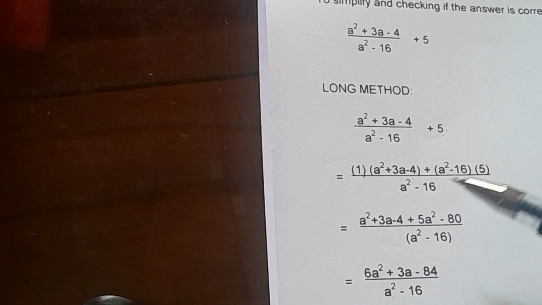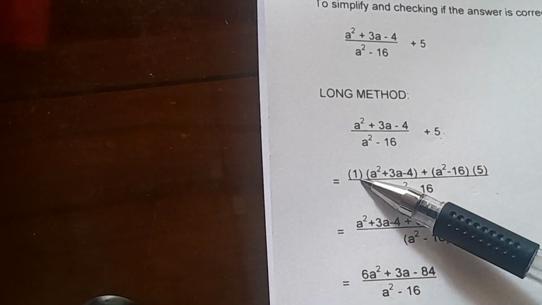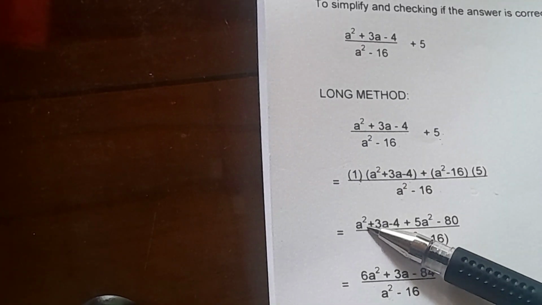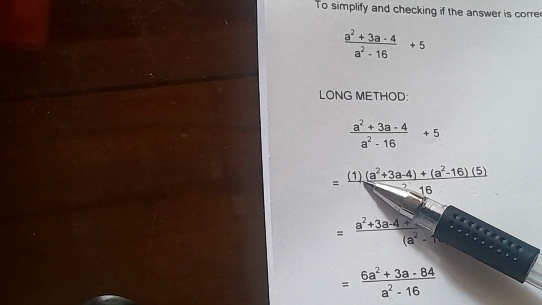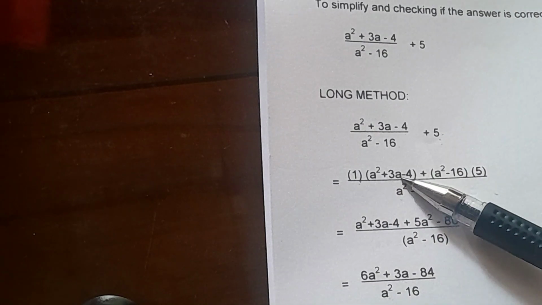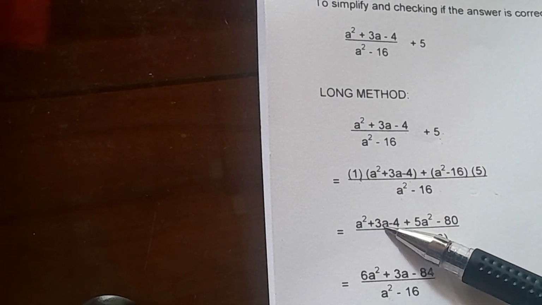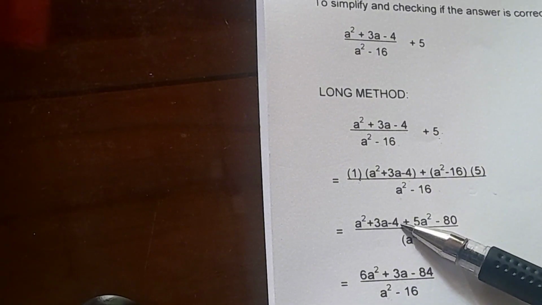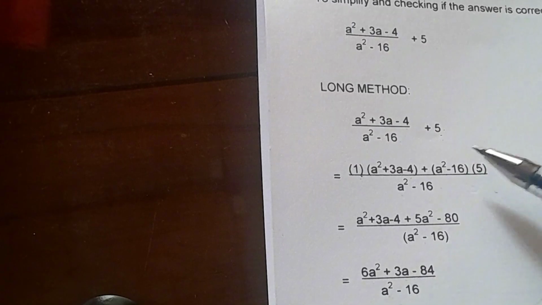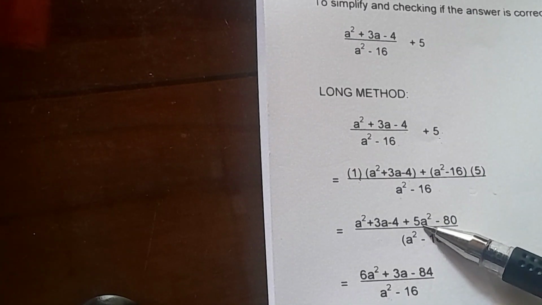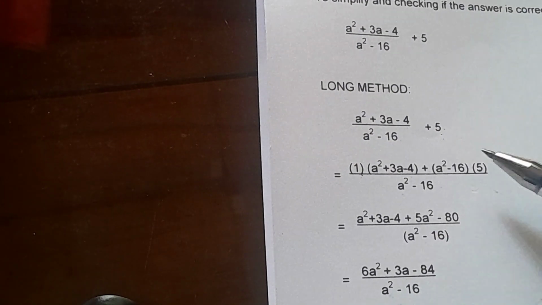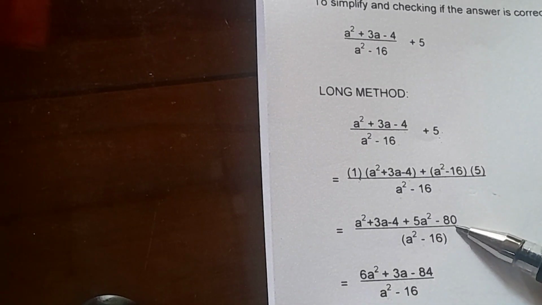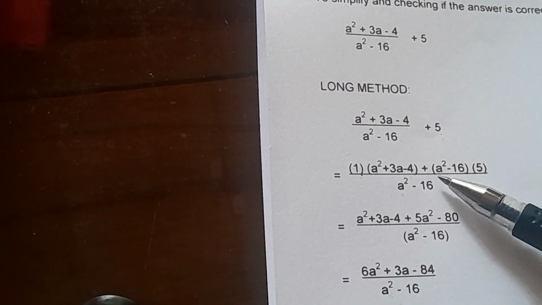So let's continue by the distributive property. 1 times a squared gives a squared. 1 times positive 3a gives positive 3a. Then 1 times negative 4 is negative 4. Then a squared times 5 gives positive 5a squared. Then negative 16 times 5 is negative 80, all over a squared minus 16.